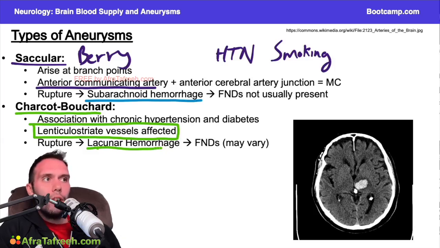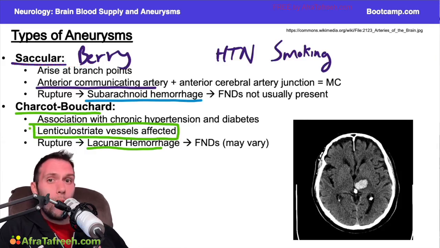So you'll have your classic lacunar stroke, lacunar hemorrhage findings. If you're affecting the basal ganglia, you'll get the classic basal ganglia findings. If you're affecting the internal capsule, it's really all of what we talked about in the last video. But again, the key point that I want you to take away from this video is that these Charcot-Bouchard aneurysms are more associated with the lacunar hemorrhage, whereas the saccular are more associated with subarachnoid hemorrhage.